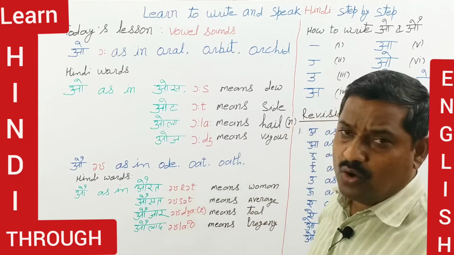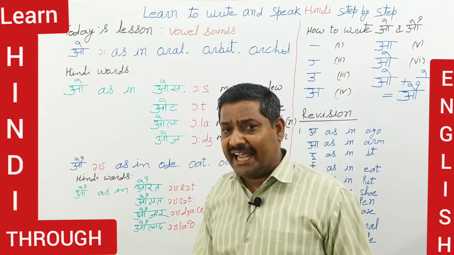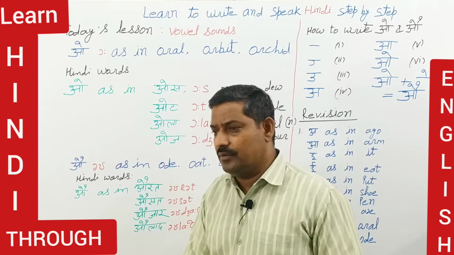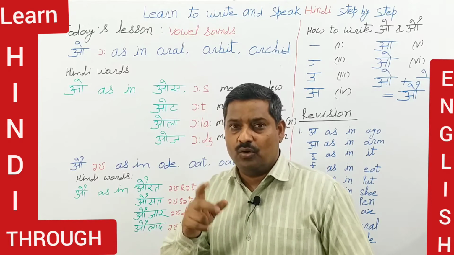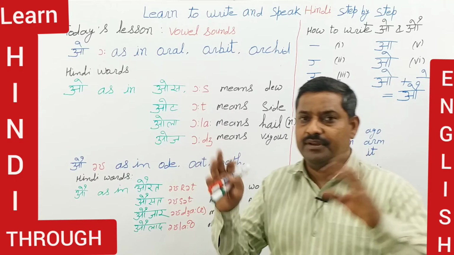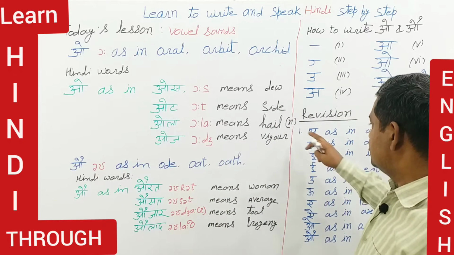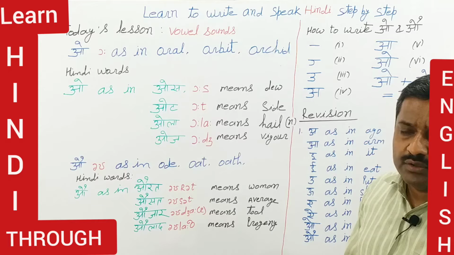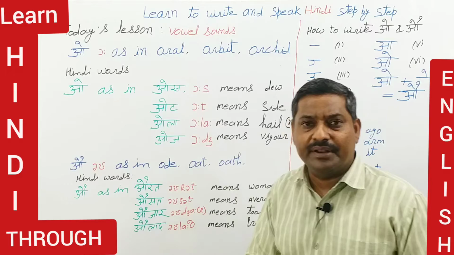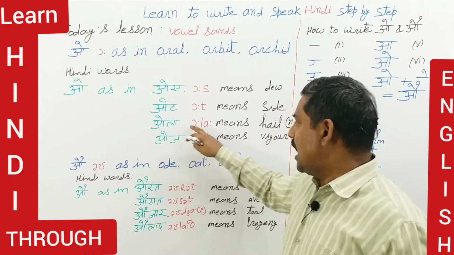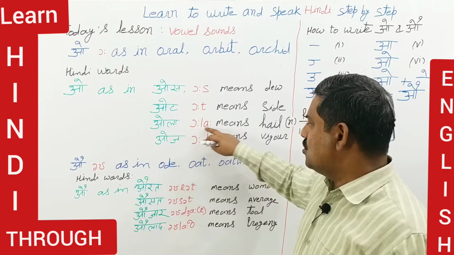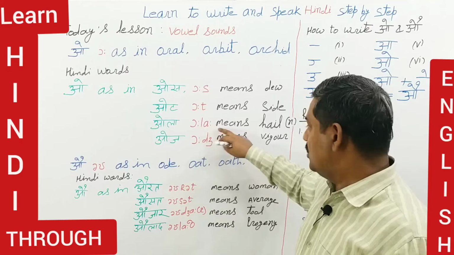Hail is also a verb, and hail is also a noun, which means small balls of snow that fall from the sky during the rain, and sometimes they fall even without rain. So those small balls of snow that fall from the sky, that is hail. We people in Hindi call it Ola. Ola means hail.